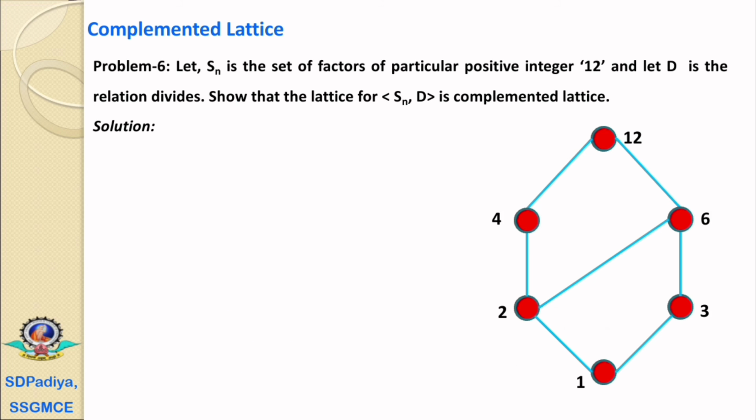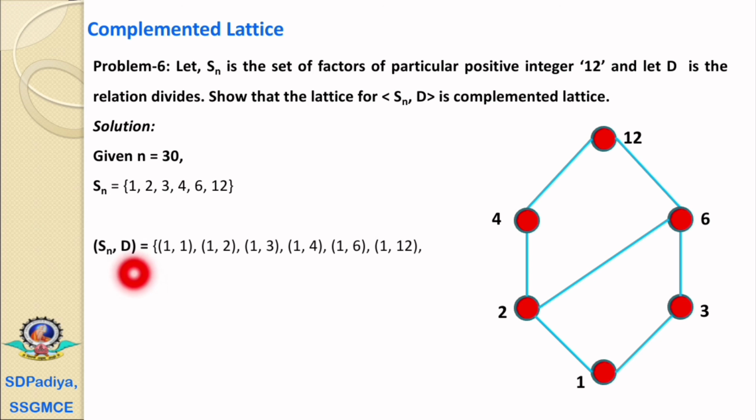Let Sn be the set of factors of a particular positive integer 12, and let D be the relation divides. Then show that the lattice for Sn comma D is a complemented lattice. Now n equals 12, therefore Sn is the set of factors of 12. It is the set of 1, 2, 3, 4, 6, 12.